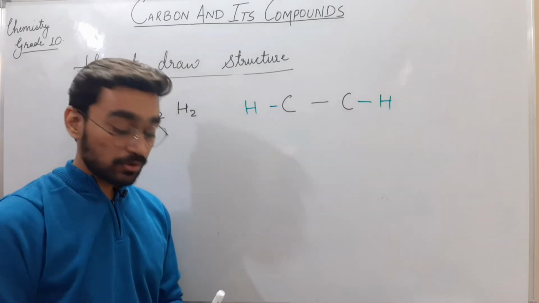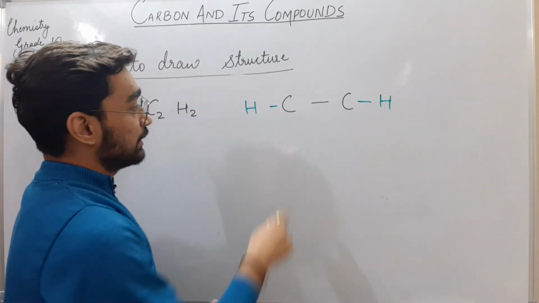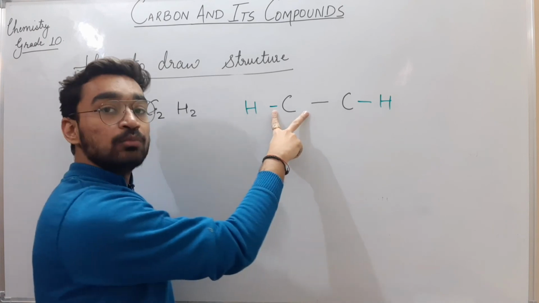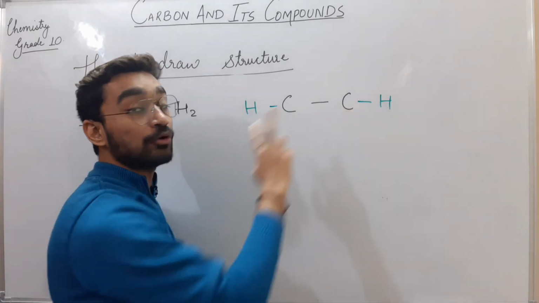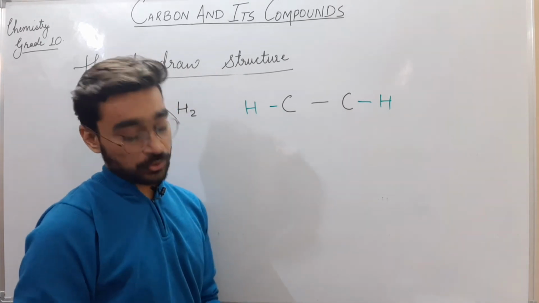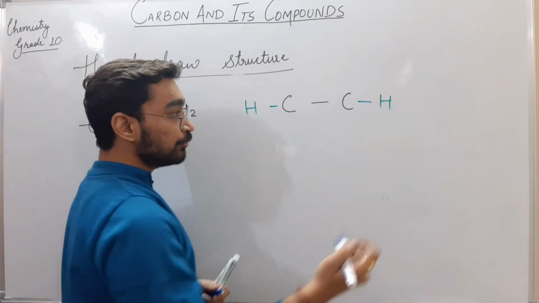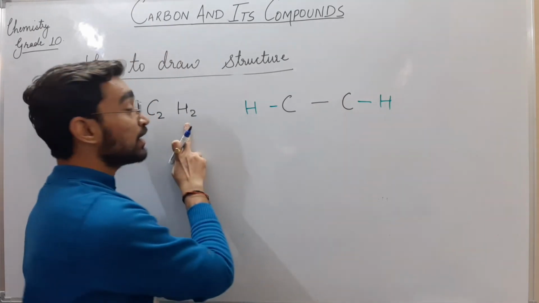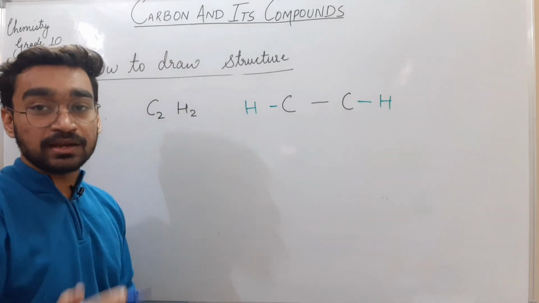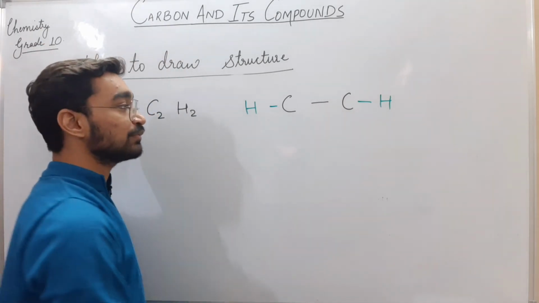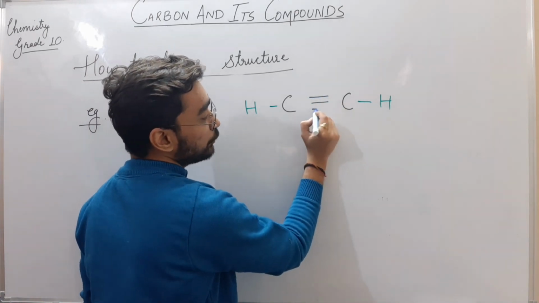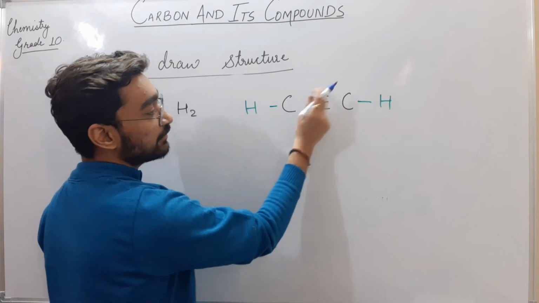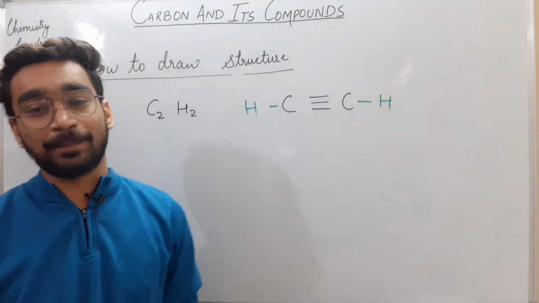Now if I check, this carbon is only making 2 bonds, and this carbon is also making 2 bonds, which means 2 more bonds are required here. We don't have enough hydrogen to make those bonds, so these 2 carbons will make 2 more bonds between them and it will become a triple bond.